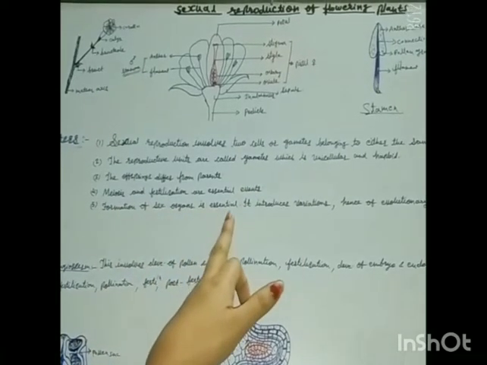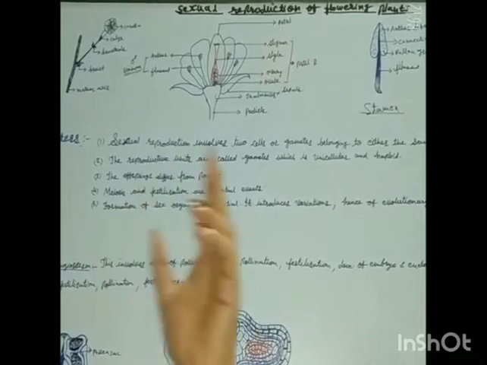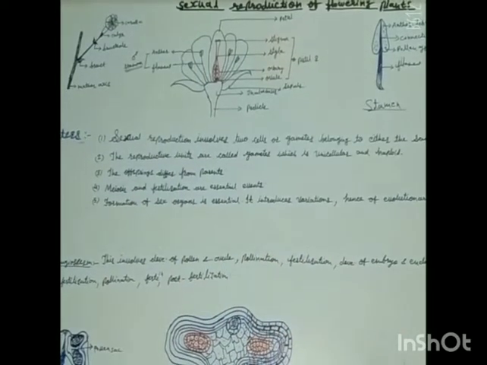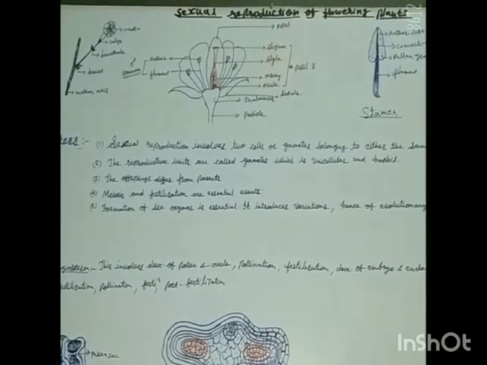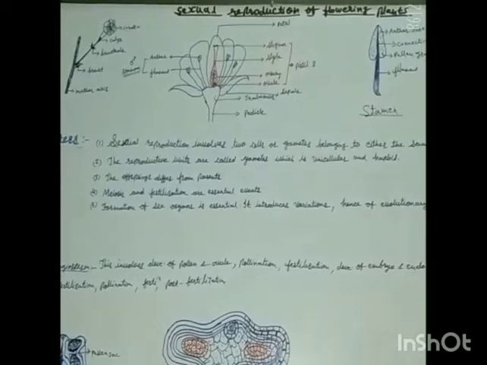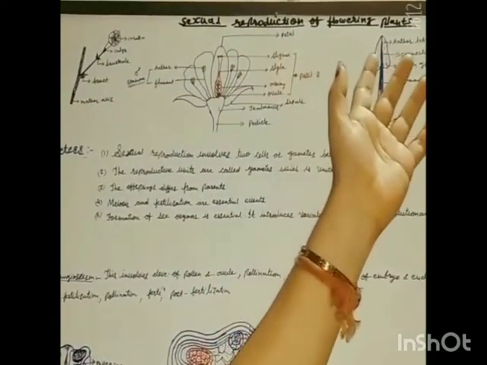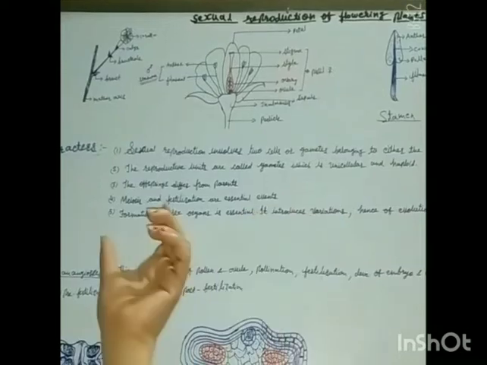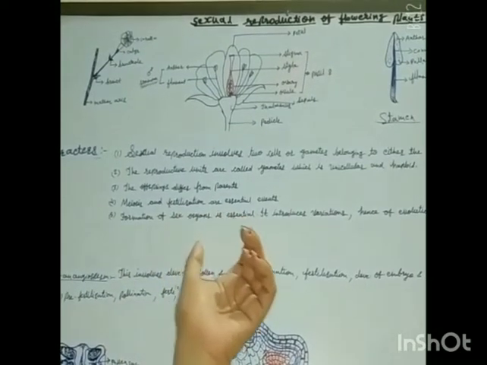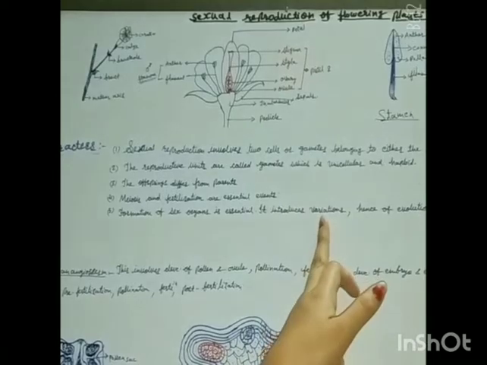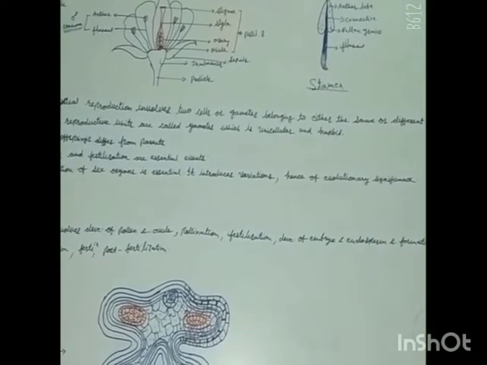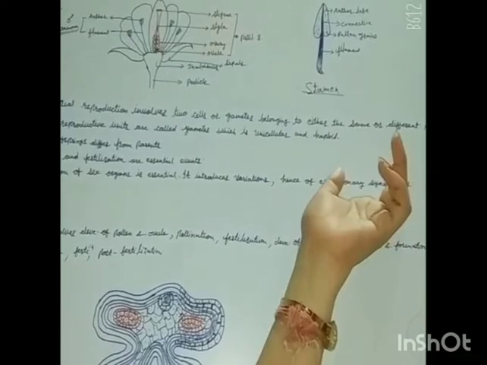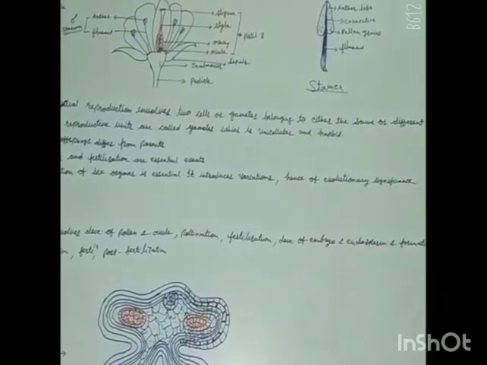Formation of sex organs is essential. If organs, means gonads, are not formed, then the gametes will not be prepared, and if the reproductive units as gametes are not prepared, then sexual reproduction will not take place. So first, the maturity and development of the gonad is necessary. It introduces variations, hence it is of evolutionary significance. As they become the basis for evolution, that is why this kind of reproduction is very significant.